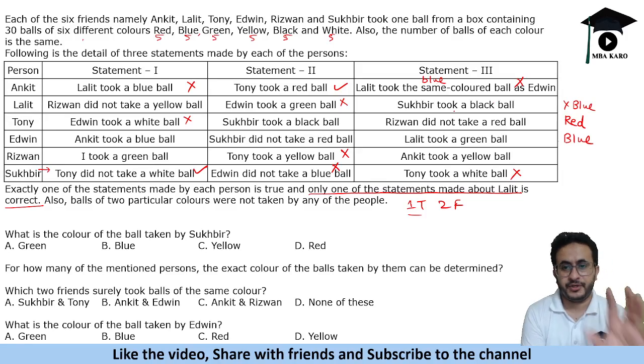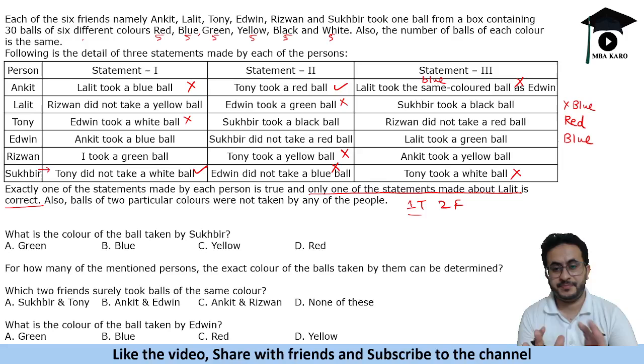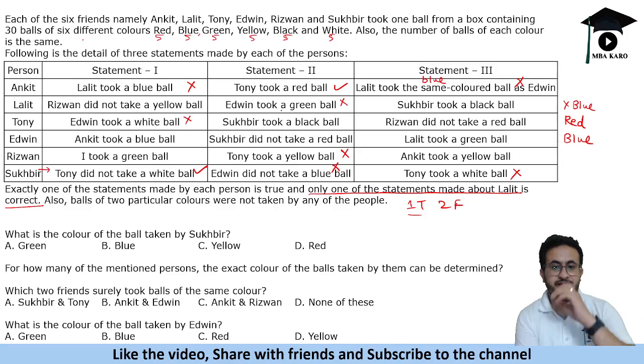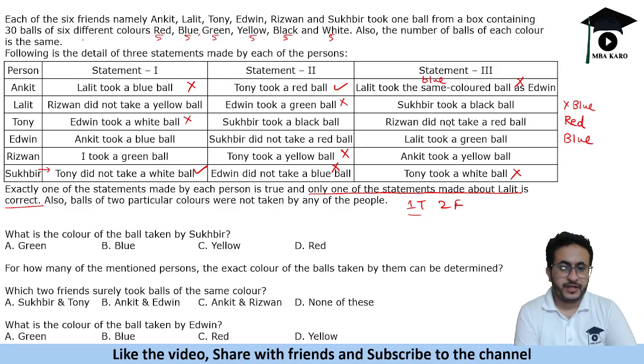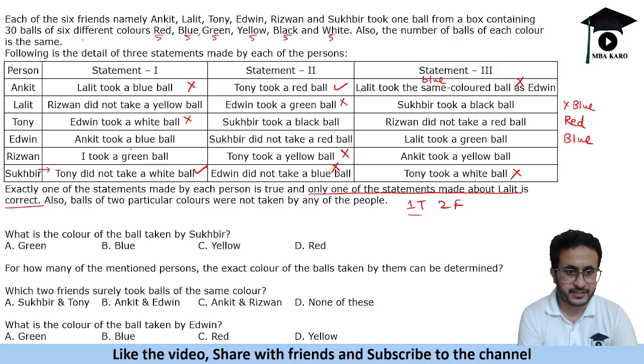Now one more thing, because we have figured out these statements based on the ball color. One more thing that is given to us: we cannot find any contradictory statement after this, like Sukhbir, Rizwan, different people, different statements about different people. Ankit, Sukhbir, Lalit, statements about different people. We will use this condition.